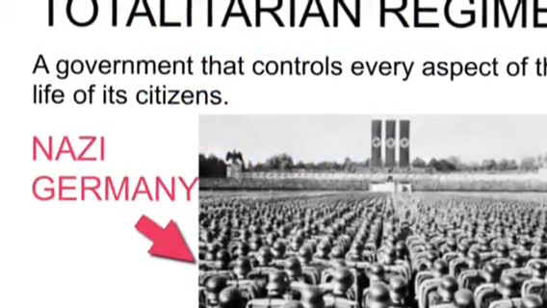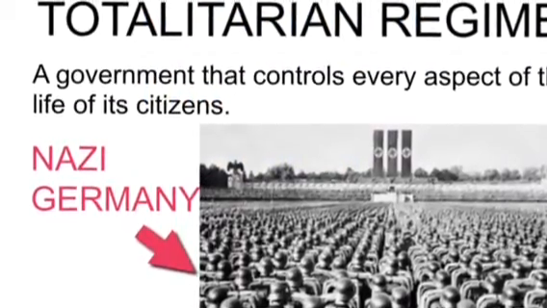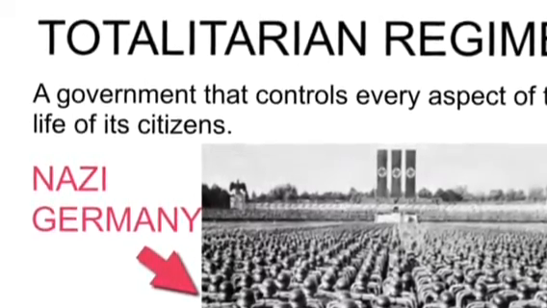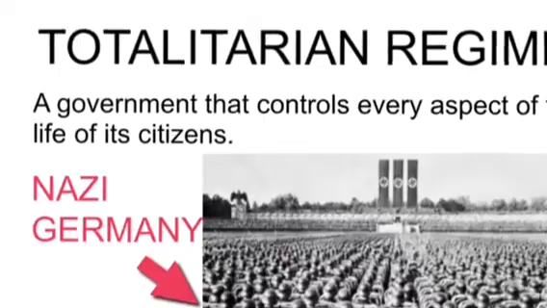A totalitarian regime is a government that controls every aspect of the life of its citizens. An example of a totalitarian regime is Nazi Germany. Mussolini established a totalitarian regime in Italy. He did this because he knew that they would believe his word since he was a powerful speaker. The people of Italy were unemployed and seeking help. He knew they'd be vulnerable and easy to take over. He played on the fears of economic collapse and communism.